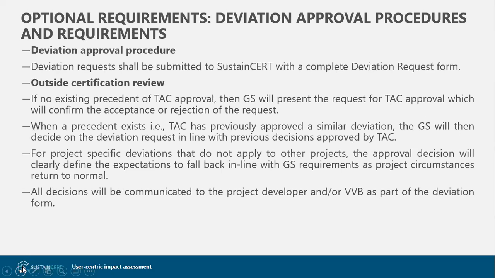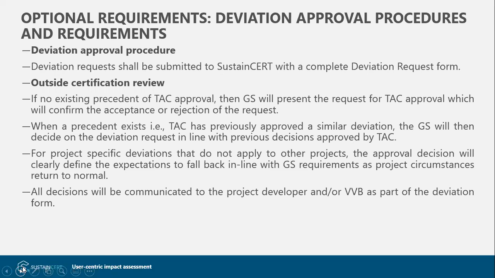So depending on when these deviation requests are submitted or communicated, and what type of deviation requests they are, that defines how these requests will be processed.